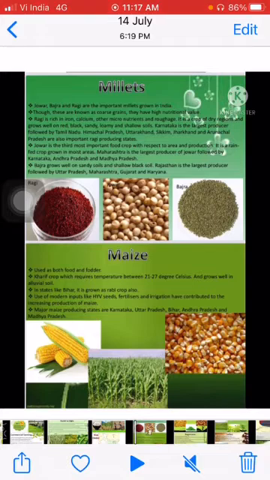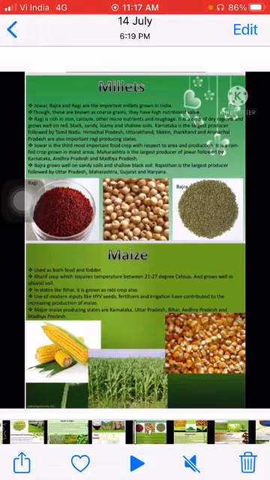Then we will talk about jowar. It is the third most important crop grown in our country, and this is very important. It is mainly grown in moist areas and in states like Karnataka, Andhra Pradesh, Himachal Pradesh and Maharashtra.